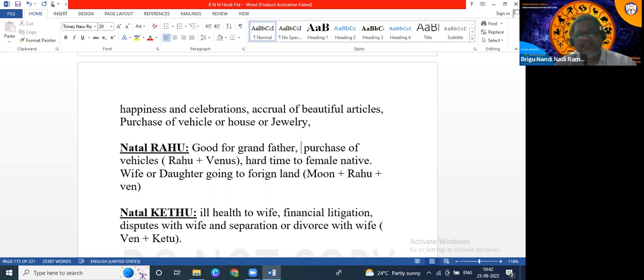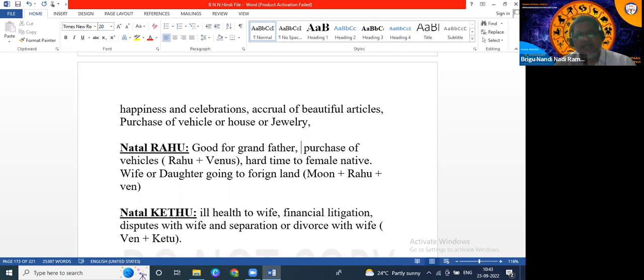Suppose Venus, Moon, Rahu are together. So whenever Venus aspects Moon, Rahu, the wife or daughter-in-law or younger sister, these people will go abroad. So whenever Jupiter aspects Rahu and Moon, that should be together because Rahu is only foreign, but for the traveling aspect we need Moon also. If Moon and Rahu are aspected by Jupiter, that year the native will go abroad.